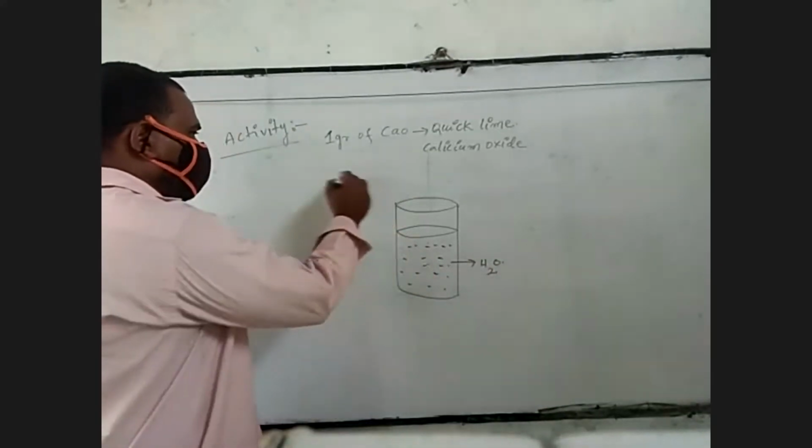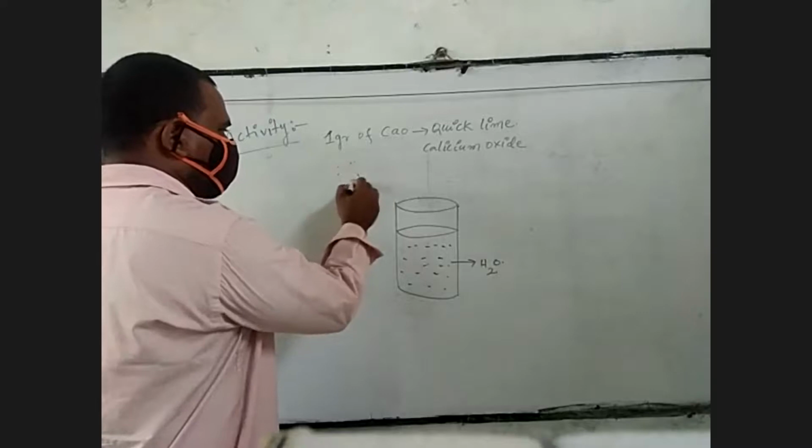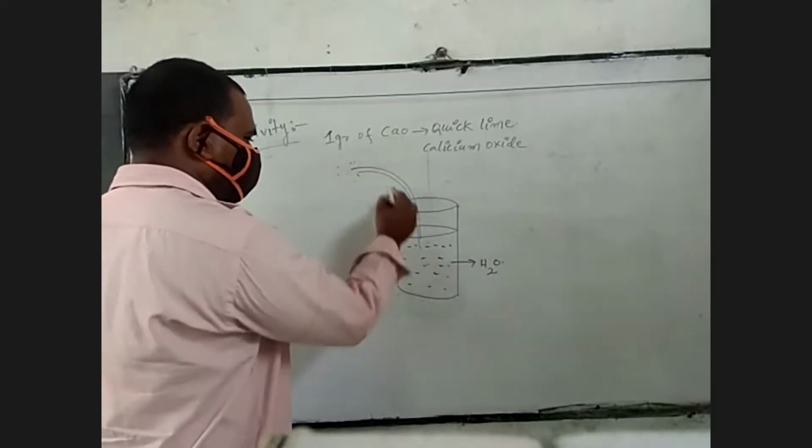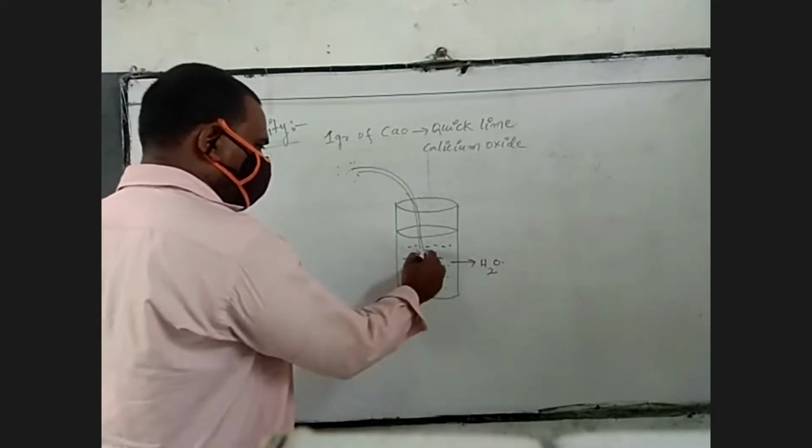So 1 gram of calcium oxide powder can dissolve in this 50 ml of water.